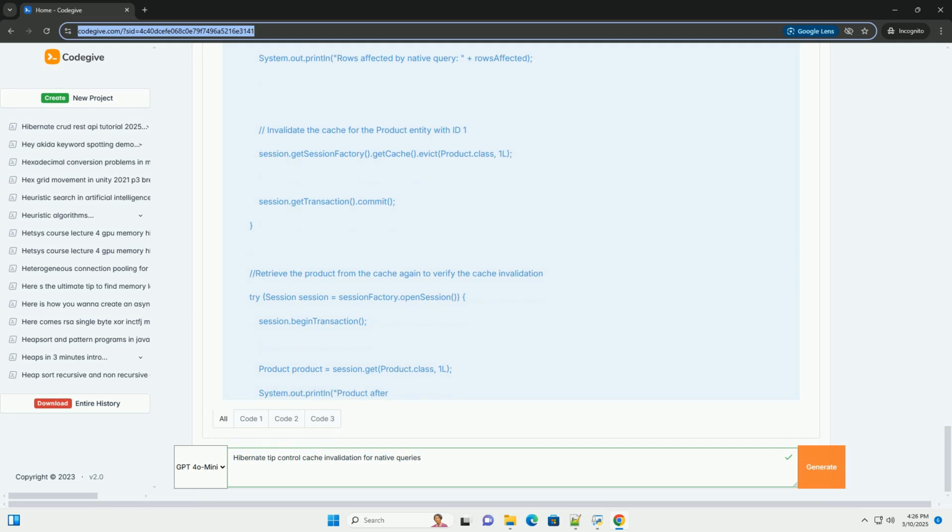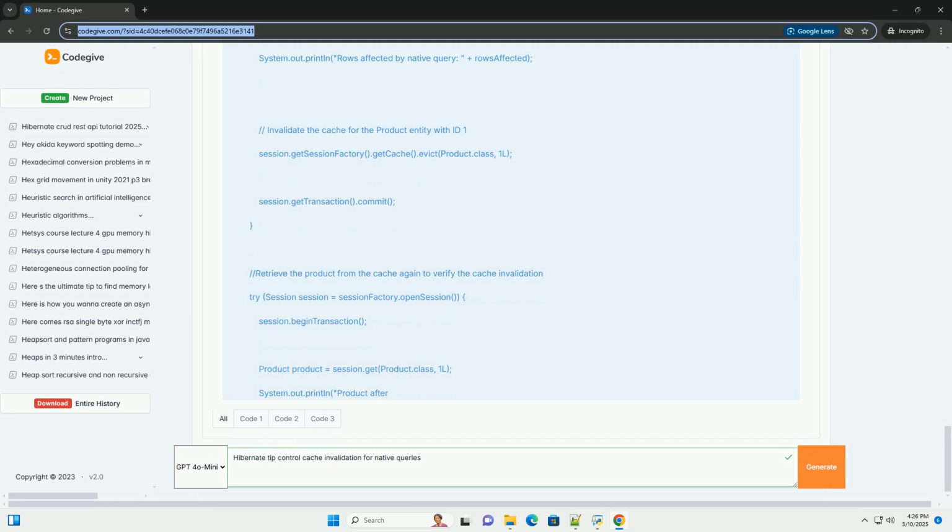Transaction management: always perform native queries and cache invalidation operations within a single transaction to ensure consistency. Entity relationships: when invalidating a cached entity, consider the impact on related entities and collections. You might need to invalidate them as well. Cache provider: the specific cache invalidation mechanisms and API calls might vary slightly depending on your chosen second-level cache provider, Ehcache, Hazelcast, Infinispan, etc. Refer to the documentation for your provider.